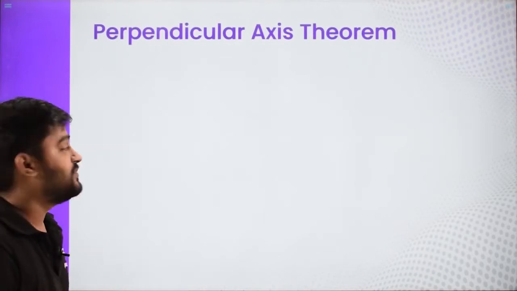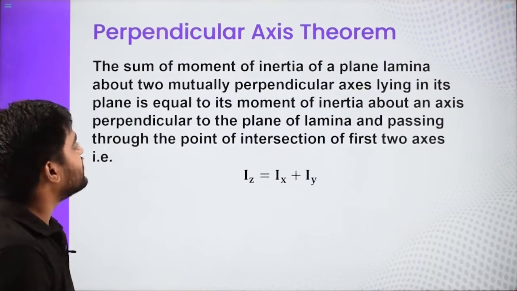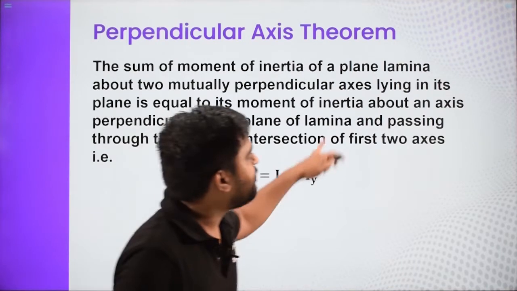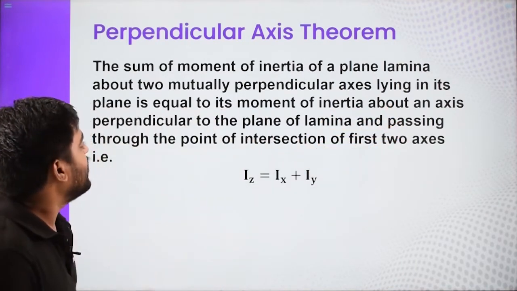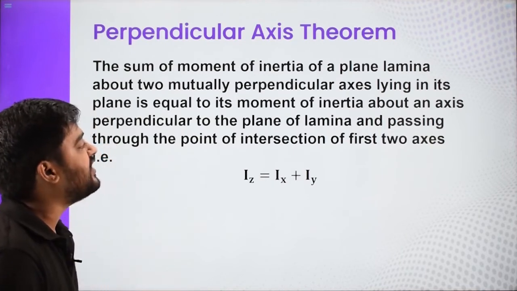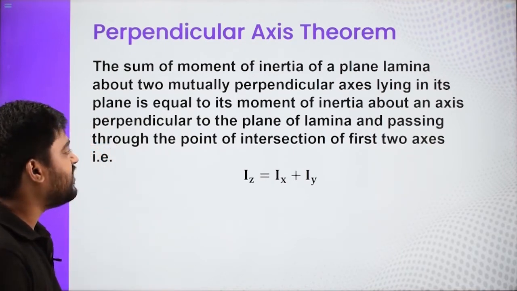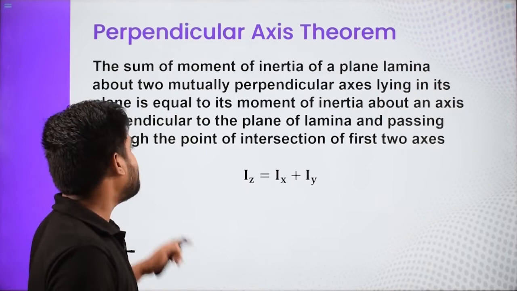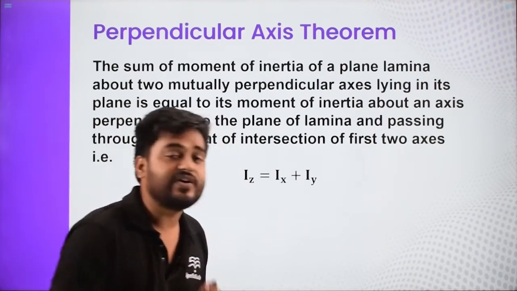Next is the perpendicular axis theorem. So let us go for the statement. The sum of moment of inertia of a plane lamina about two mutually perpendicular axes lying in its plane is equal to the moment of inertia about a perpendicular axis to the plane of the lamina and passing through the point of intersection of the first two axes.